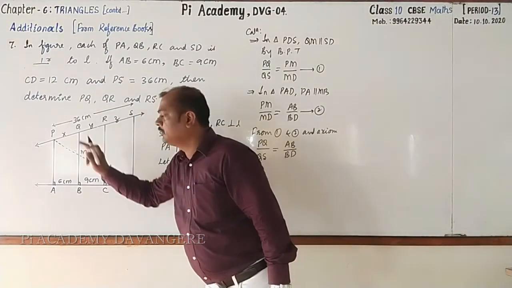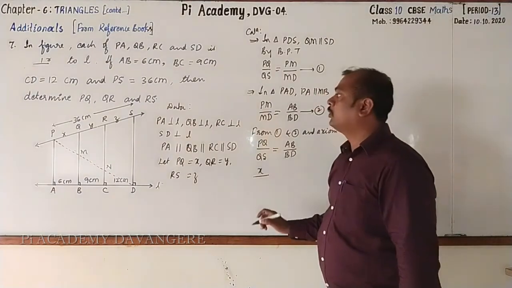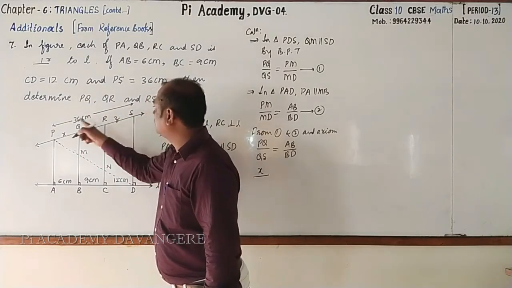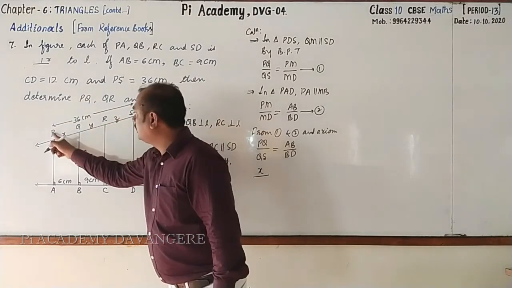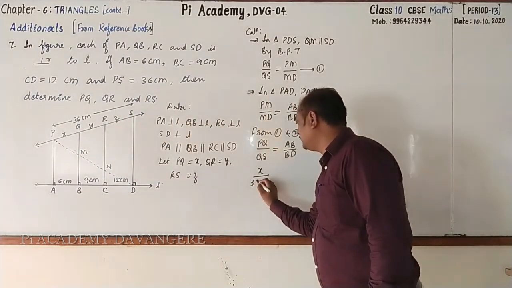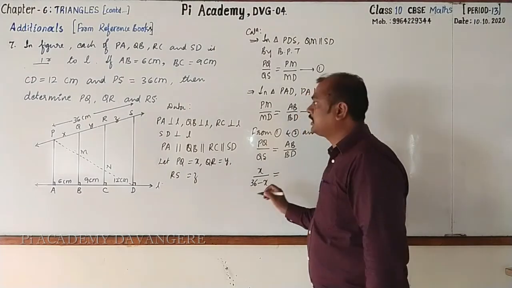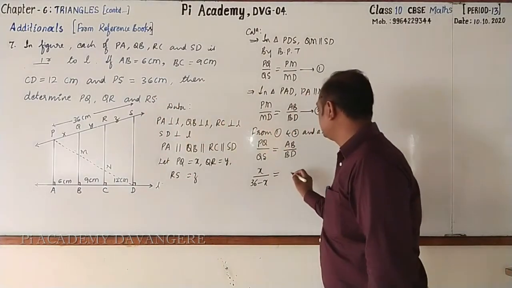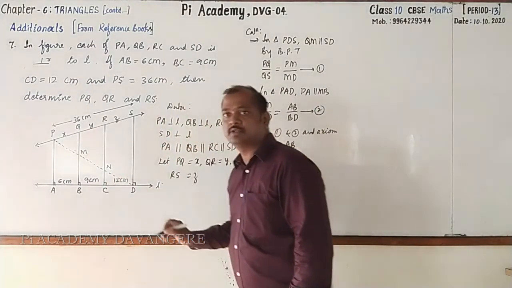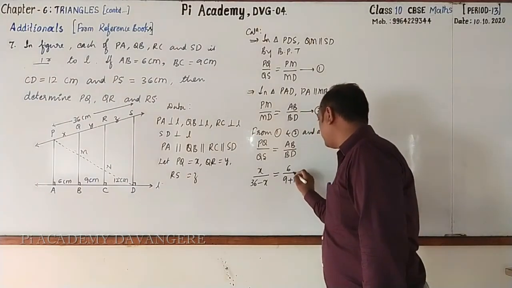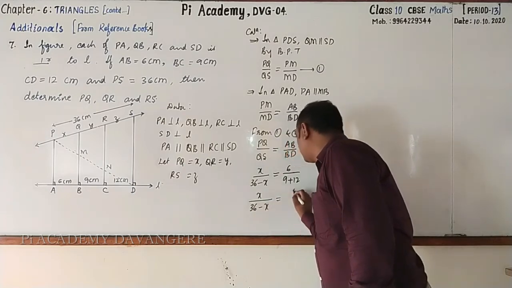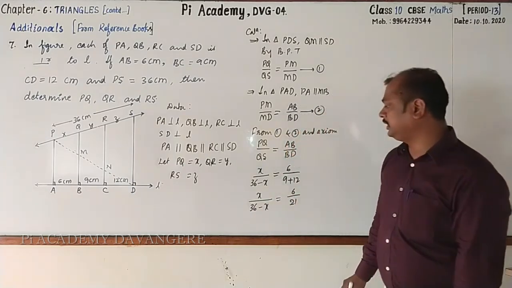What is PQ? PQ is X. What about QS? QS, total length is 36, so 36 minus X is QS. Here I write 36 minus X, which is equal to AB. AB is 6 centimeter. And BD, B to D, it is 9 plus 12, it is 21. Here X by 36 minus X is equal to 6 by 21.